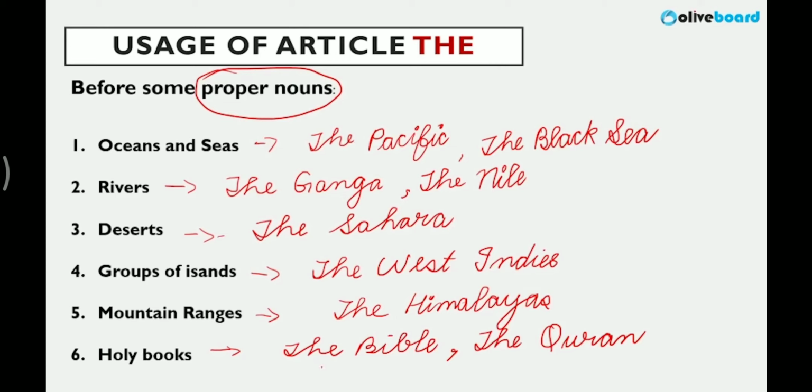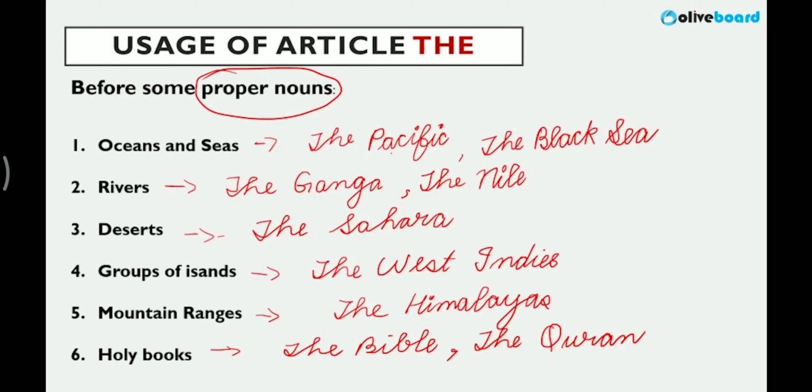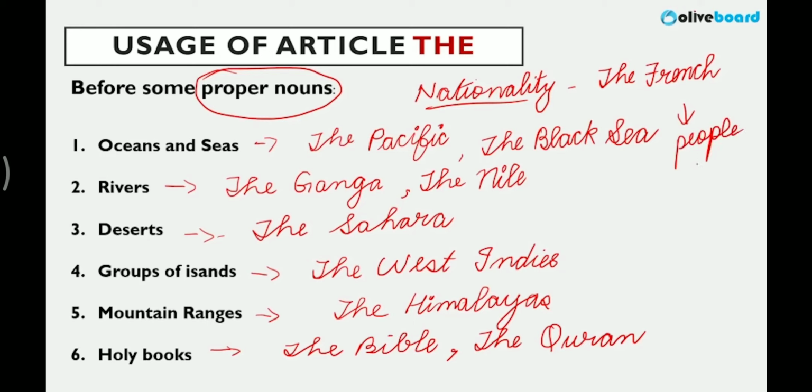Nationality. Now, very important. I think I've not mentioned it here, but I will add. When we talk about nationality also, it is very important. If I, for example, write "the French", putting "the" before "French" means I'm referring to people from France. People from France, to describe nationality. If I say "the English", we are saying people from England. For nationality also we use this particular article, "the".